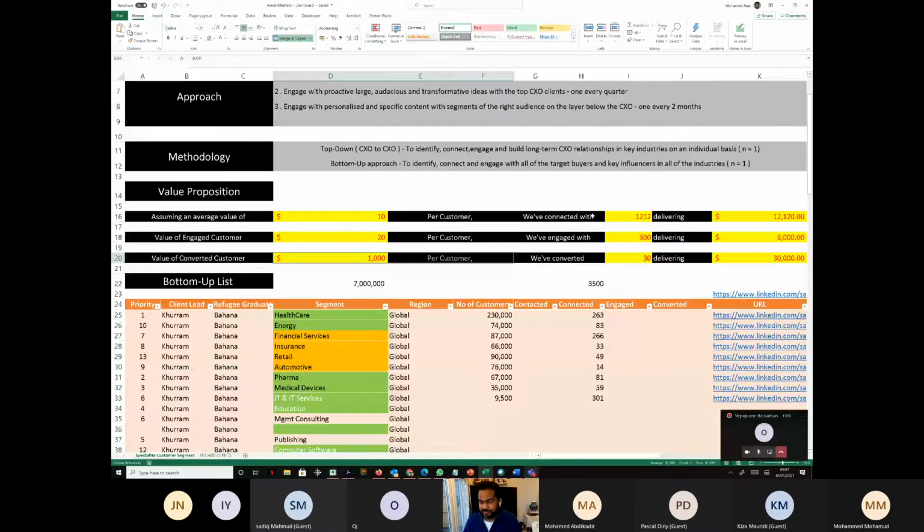So we are delivering a value of $12,120, $6,000, and $30,000. So totally $48,000 worth of value is what we are delivering for the client.